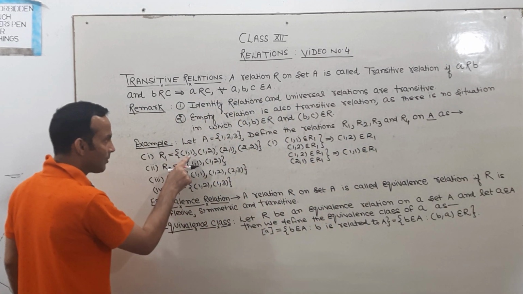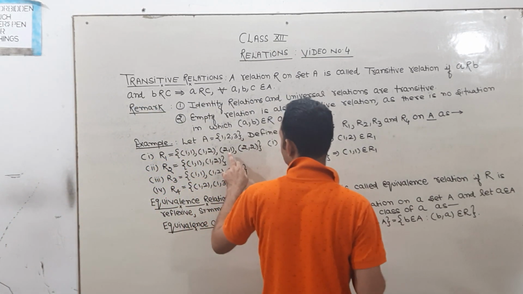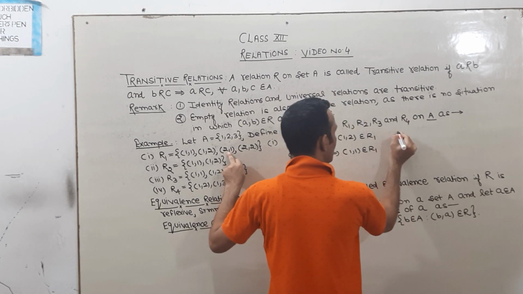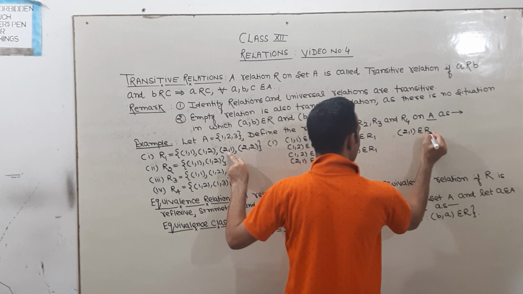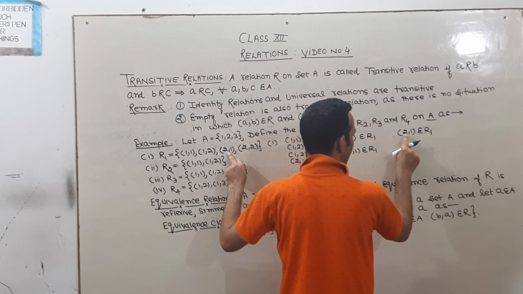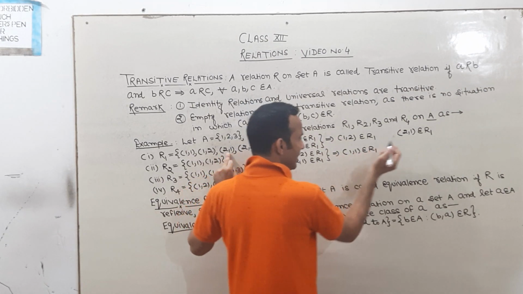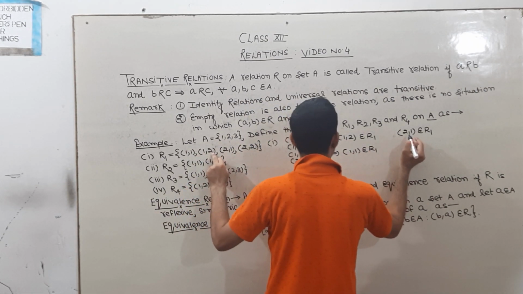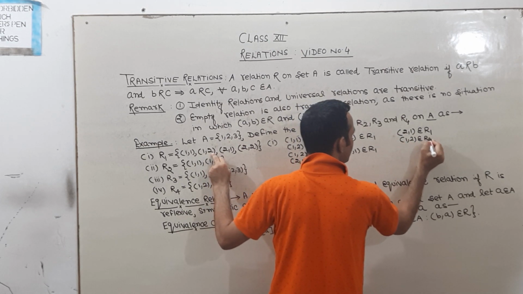Let's see another case. (2,1) belongs to R1, A related to B. Now from B you have to check: 1 is related to 2, (1,2) belongs to R1.